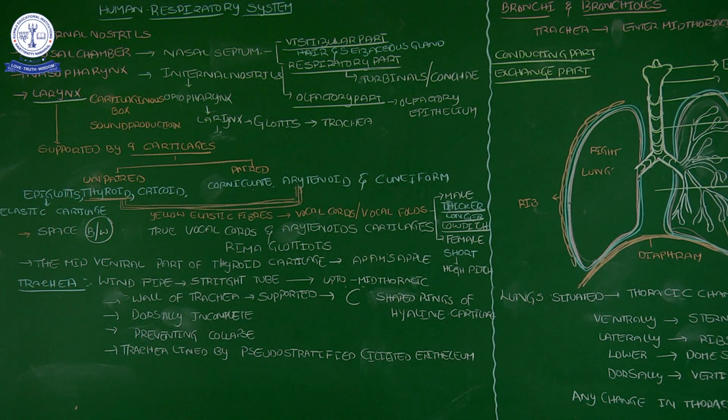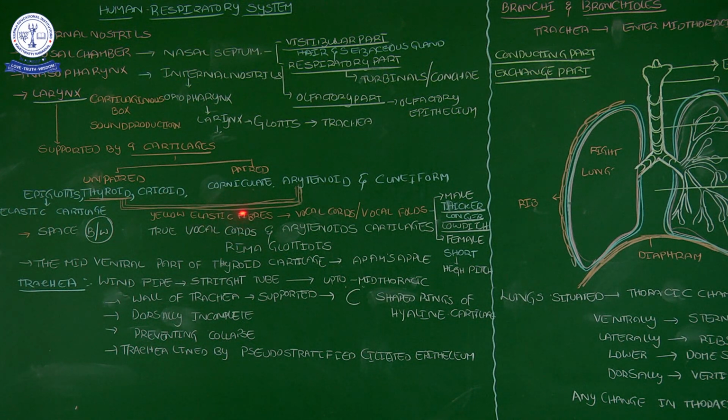For your understanding, I have drawn some lines here. What is the significance of those lines? See here, one of the unpaired cartilages is the thyroid, and one of the paired cartilages is the arytenoid. In between the thyroid and arytenoid there are some strings, just like violin or veena strings. Yellow elastic fibers are there.